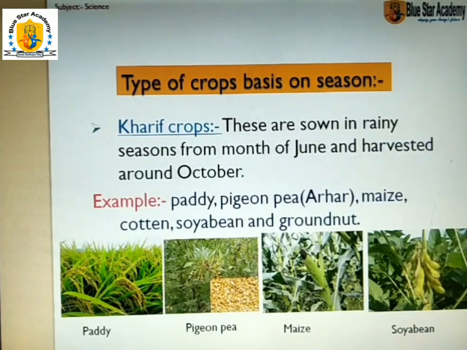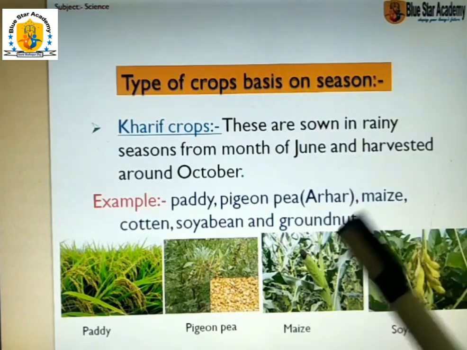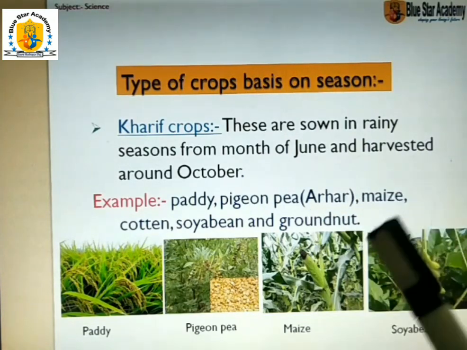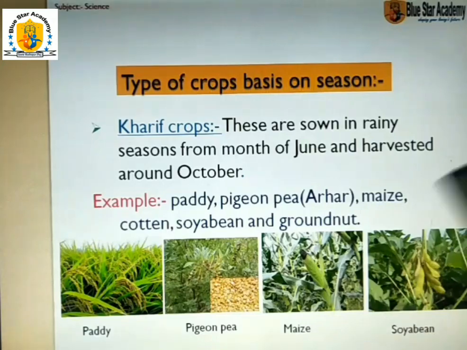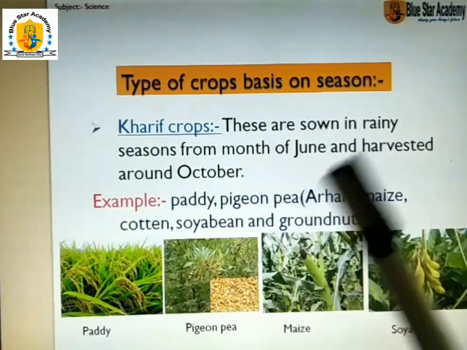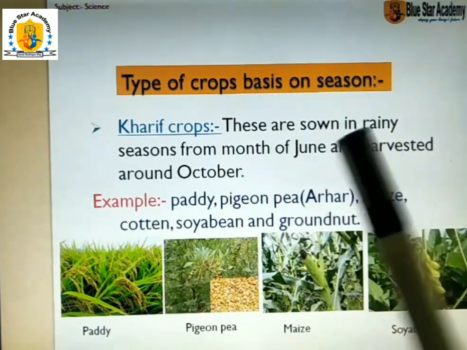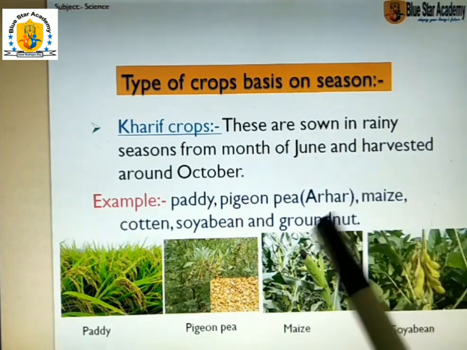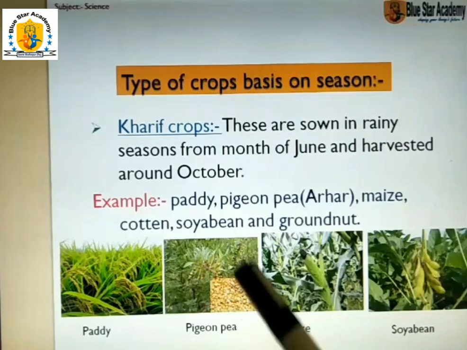Kharif crops are sown in the rainy season, from the month of June. That means we put the seeds of these crops into the field in June and harvest around October. The crop is ready in October or around then, so we harvest it, we cut it. This is the definition of Kharif crops.